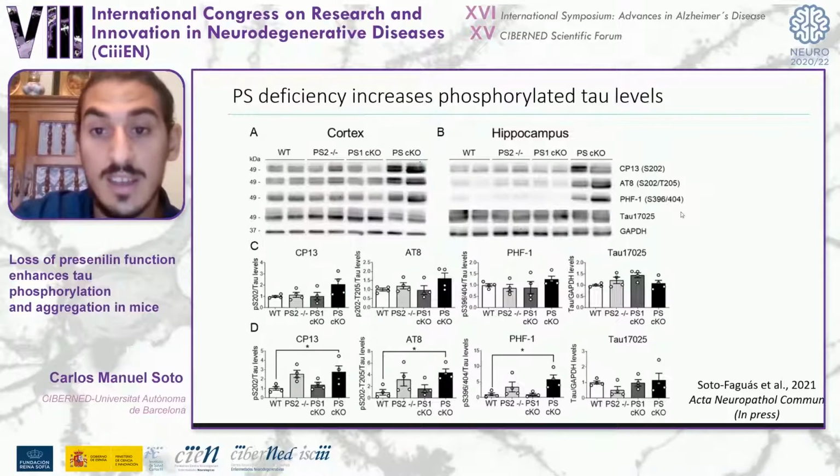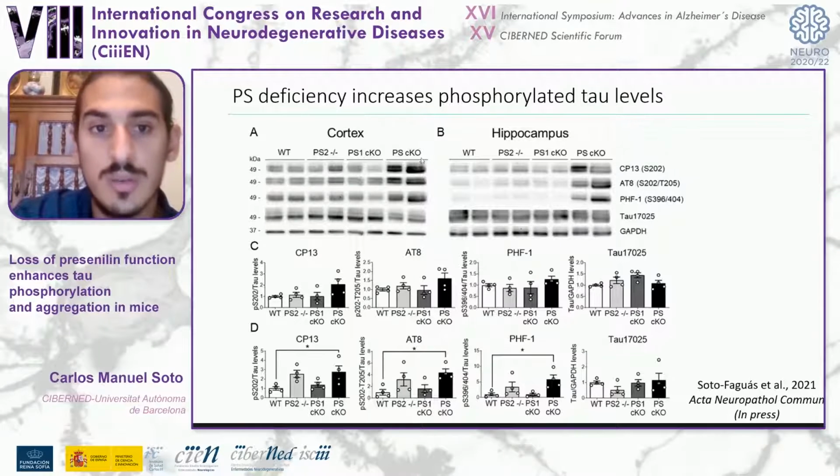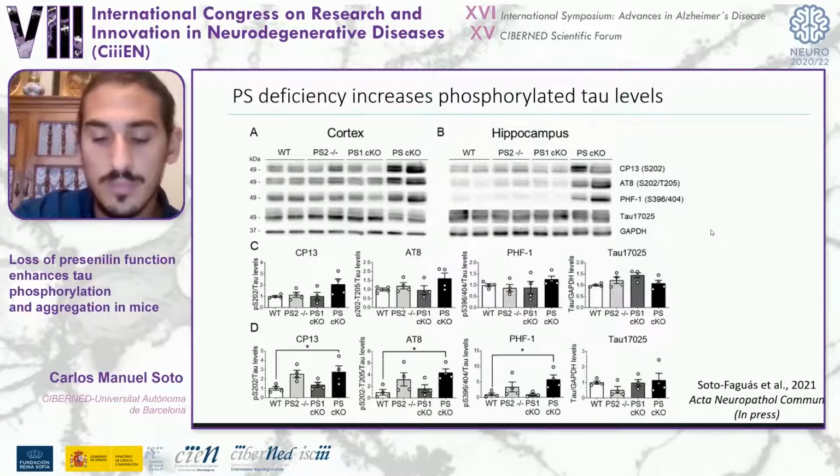Next, we analyzed the tau pathology using 3 different well-characterized antibodies against different phosphorylated residues of tau protein, the CP13, the 88, and PHF1. We saw that at 9 months of age, only total presenilin deficiency caused an increase in phosphorylated tau levels, both in cortical and hippocampal lysate, without altering the total tau levels.